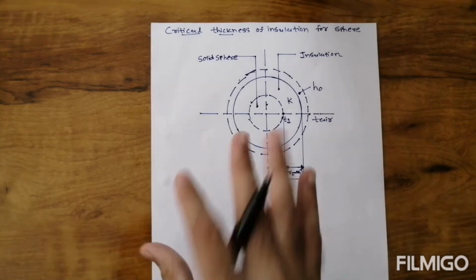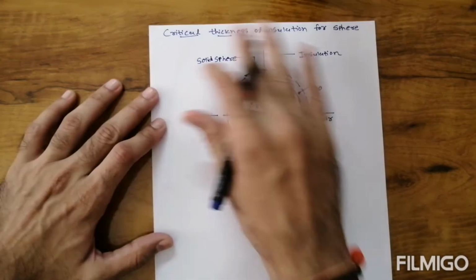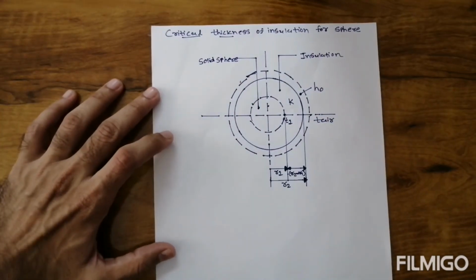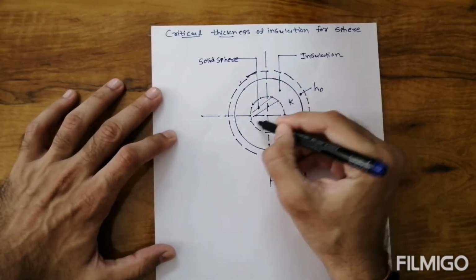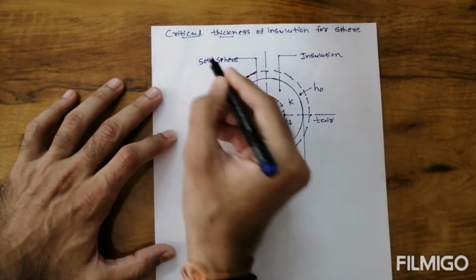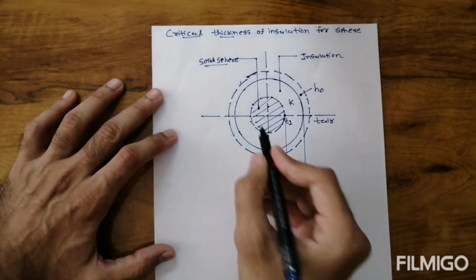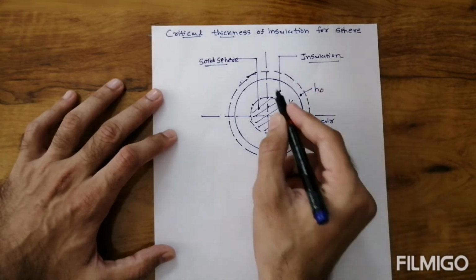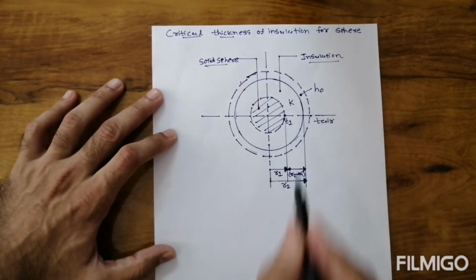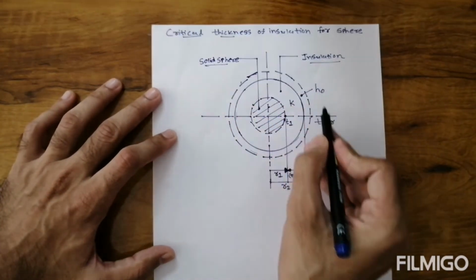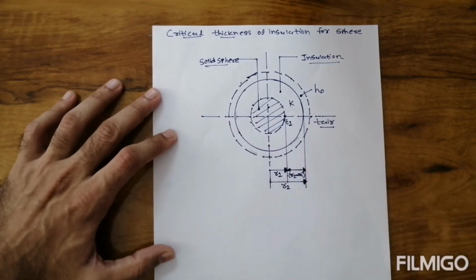Similarly, here the sphere will be considered. Initially, I consider that a solid sphere is there, covered with insulation, a layer of insulation. Outside, the surrounding air is present.